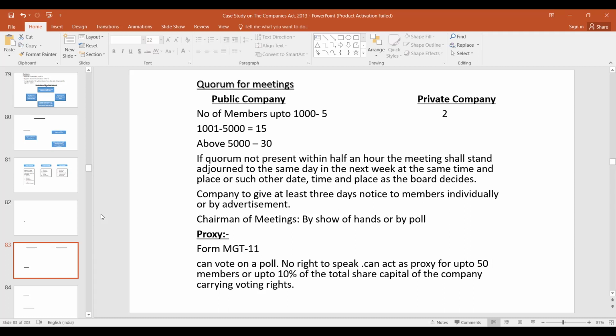Now let us see some of the provisions regarding valuation. Valuation is sometimes asked.